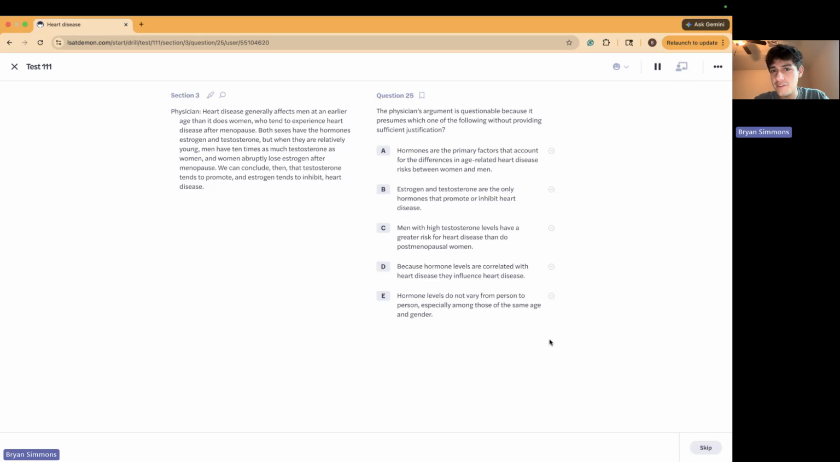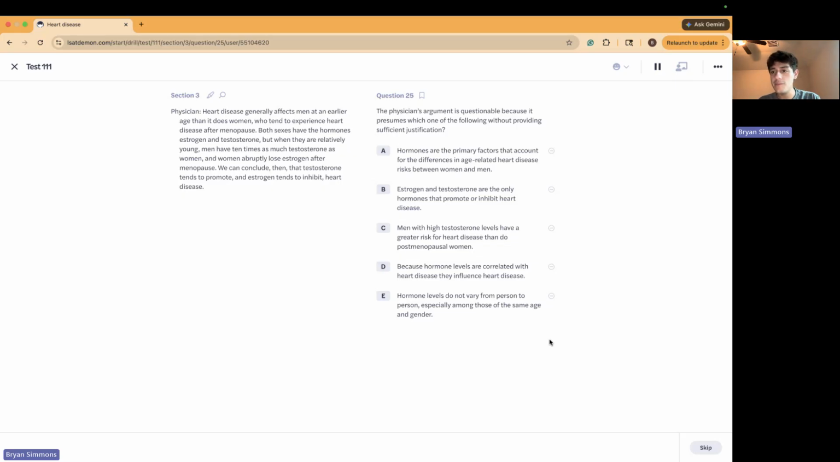That's pretty irrelevant. It's not like they're interviewing six people off the street, and then in order for these results to be conclusive of the entire population, they need to be pretty similar. There's not even a threshold mentioned. We only know that men have 10 times as much testosterone as women, and women abruptly lose estrogen after menopause. They're not even giving us amounts there. So there's legit no foundation for E to be the missing gap in this argument. I have no more comments on E.